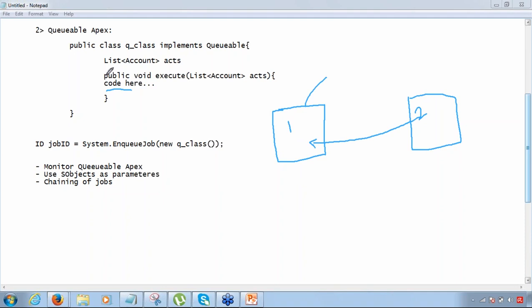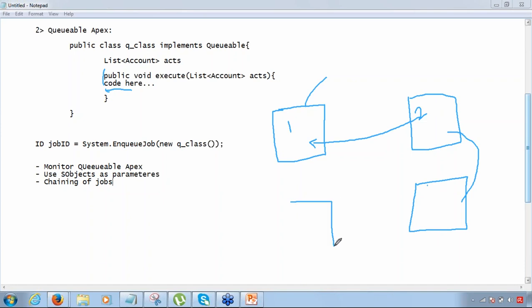Which will mean that once this code gets executed completely, then the other Apex code will be called. Now if I have a third queuable Apex also, I can define the system.enqueueJob method for that here in this. So when first one gets executed, then the second one is called. When the second one gets executed, third one is called.